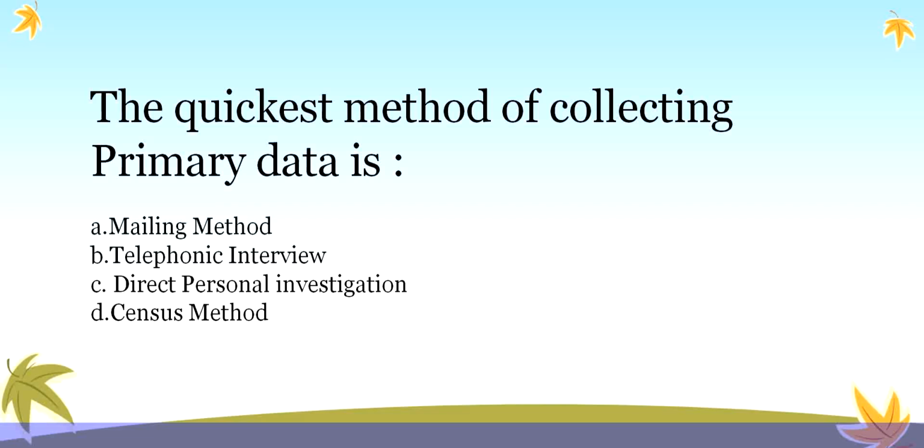So in this case the correct option is option B, telephonic interview. We are giving the call and collecting the information. Because while comparing with the other three methods, comparatively quickly we will be getting the response.